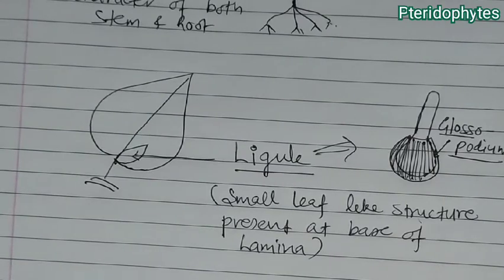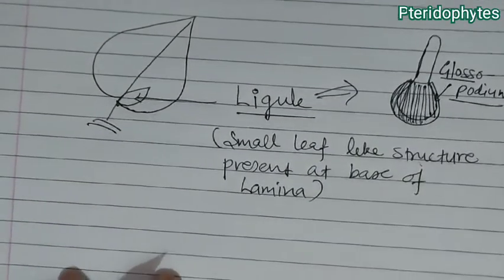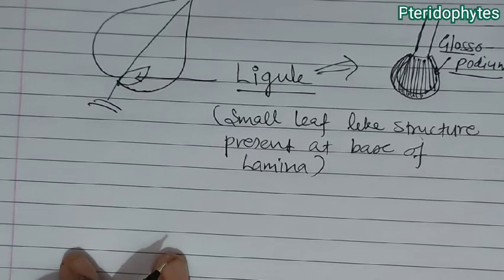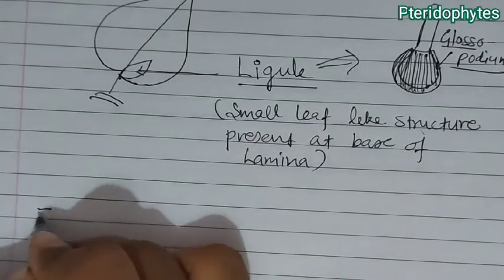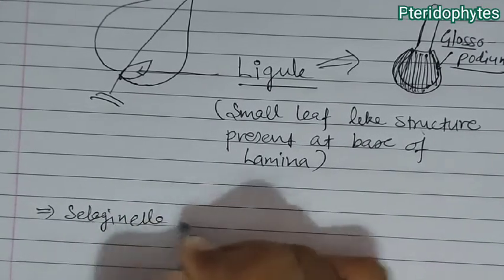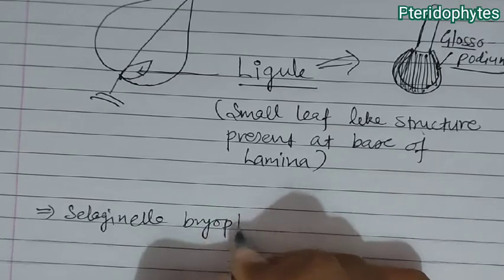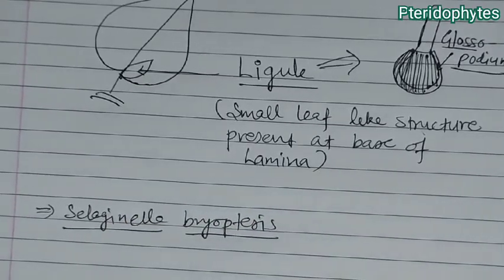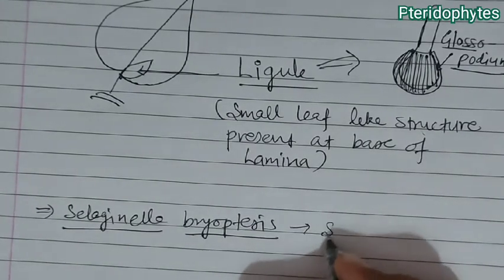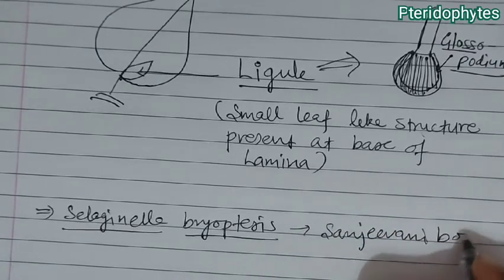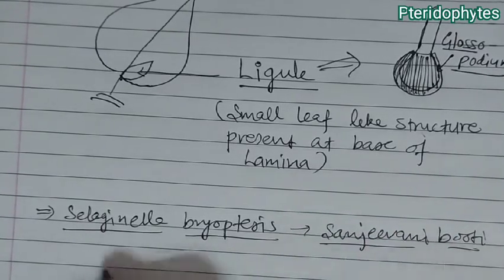Selaginella is a heterosporous pteridophyte. One species of Selaginella is Selaginella bryopteris, which is also known as Sanjeevani booty, but it has no medicinal property.